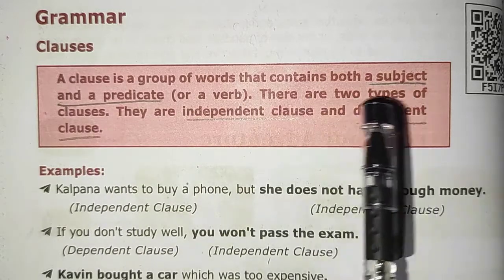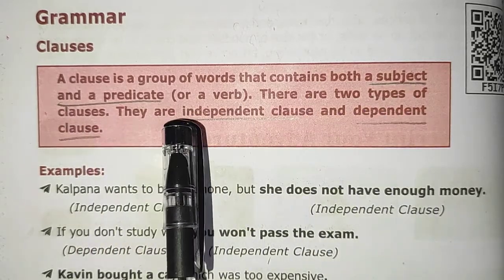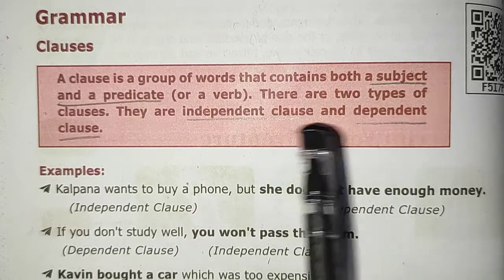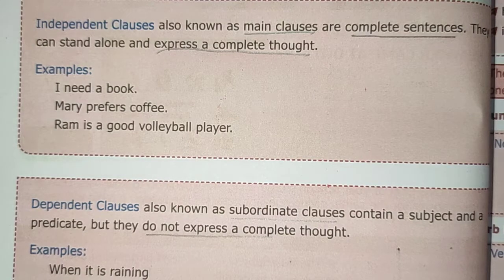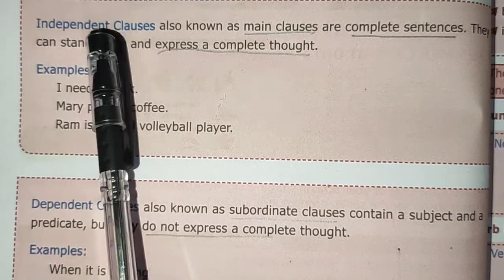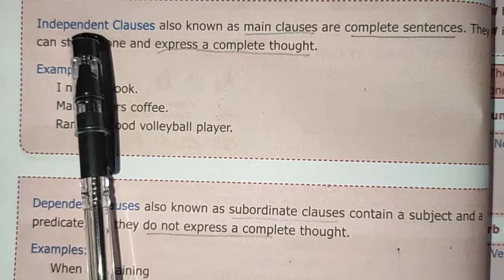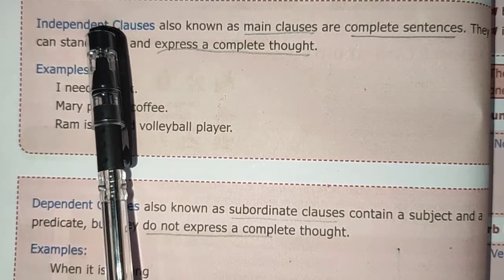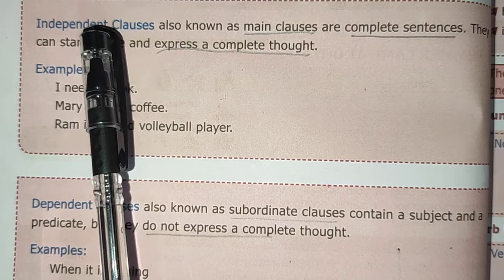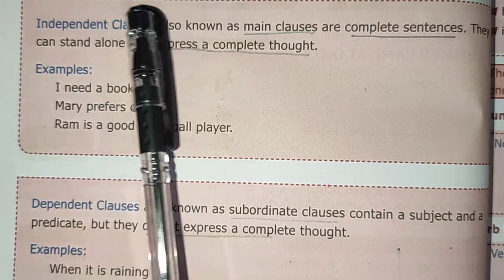So there are two types of clauses. They are independent clause and dependent clause. First one, independent clause. An independent clause is a group of words that contains a subject and a verb that express a complete thought.